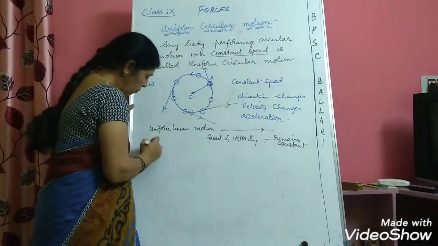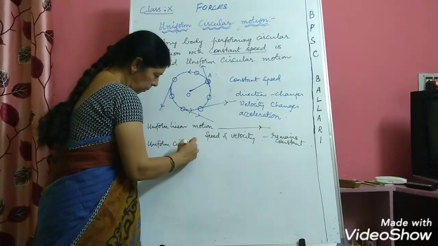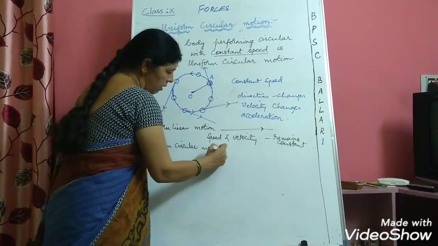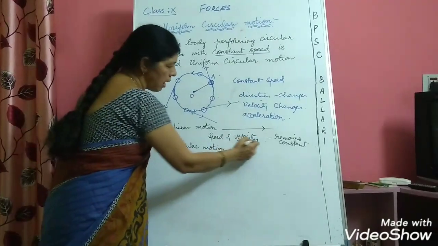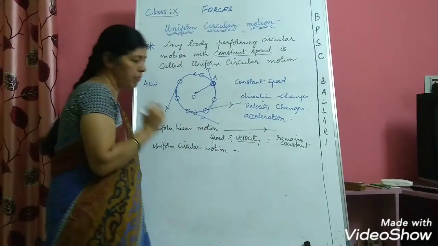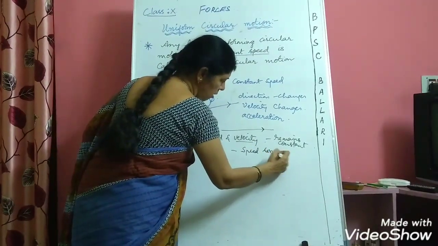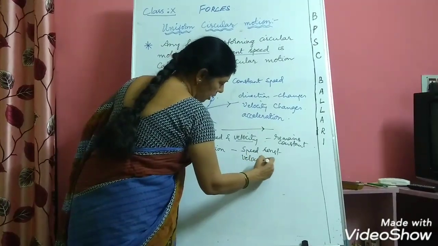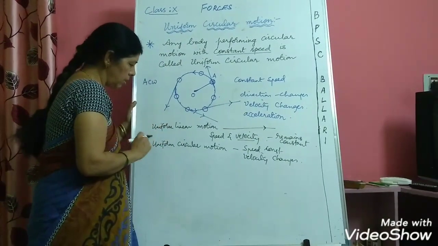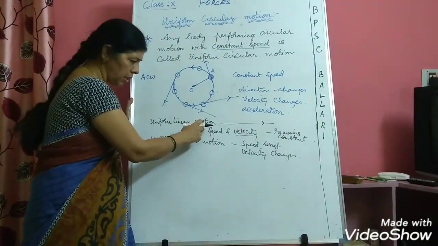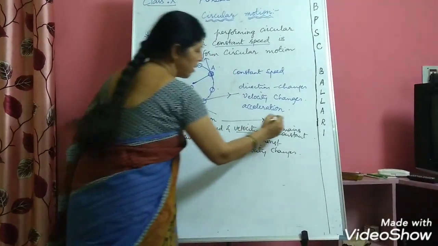Whereas if you take uniform circular motion, speed is remaining constant, no doubt. But what is happening to velocity? Velocity always changes. So, speed remains constant, velocity often changes. So here you can conclude that in case of uniform linear motion, the body will have unaccelerated motion.